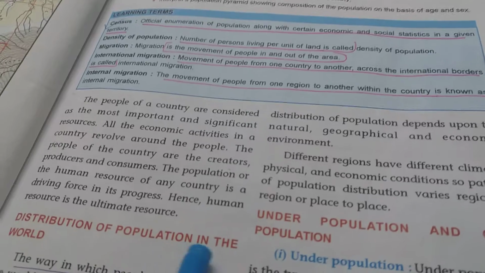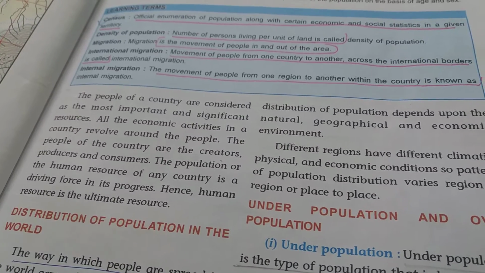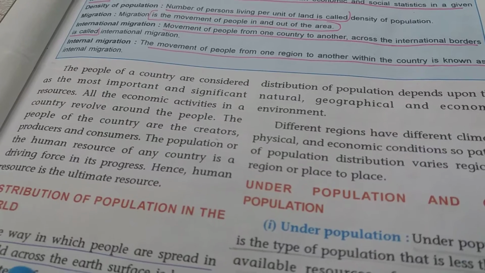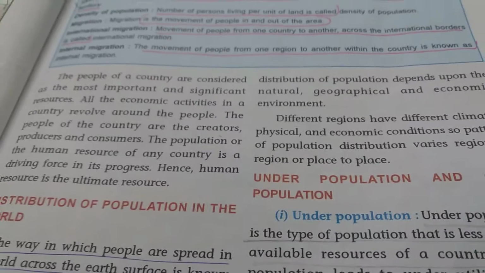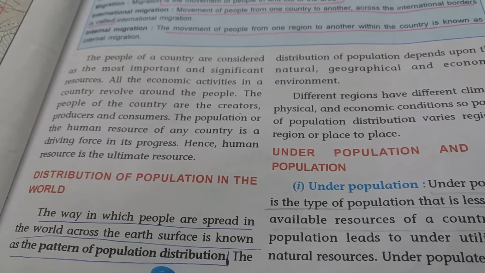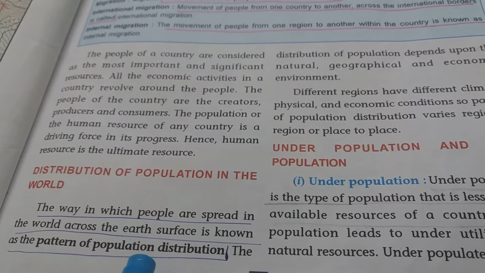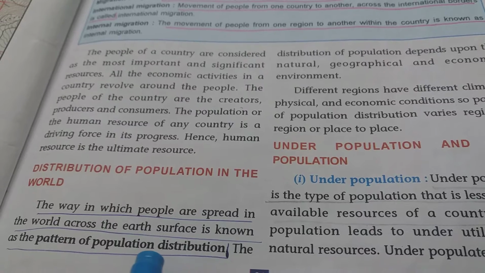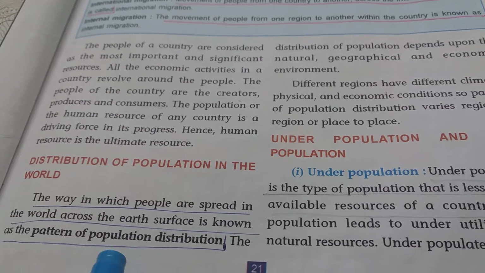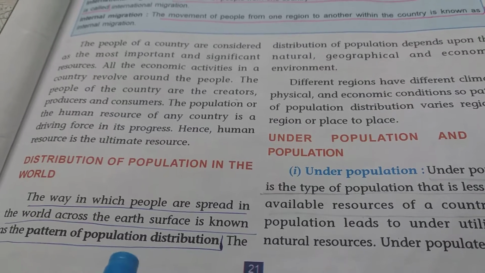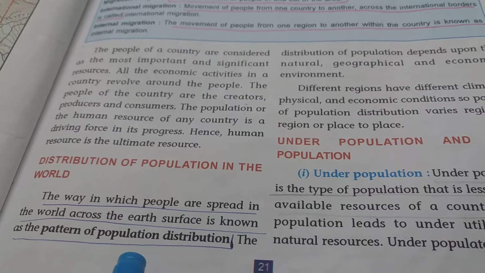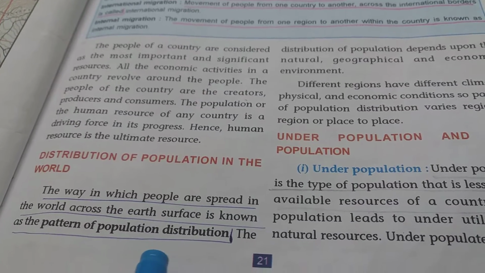Distribution of population in the world. The way in which people are spread across the earth's surface is known as a pattern of population distribution. So we see in the whole globe the people are spread everywhere in the world, and this pattern of population distribution is all different. Some countries will have more, some will have less.